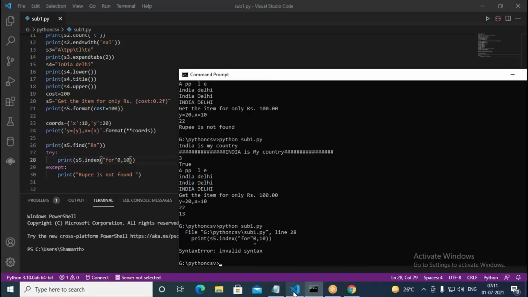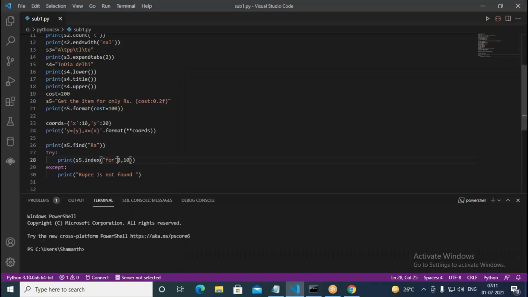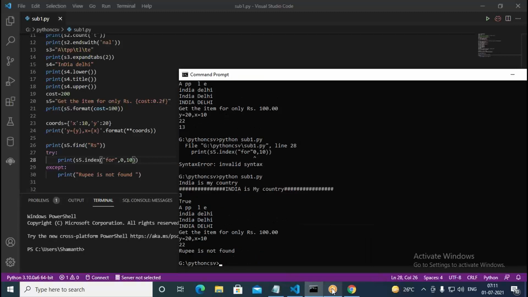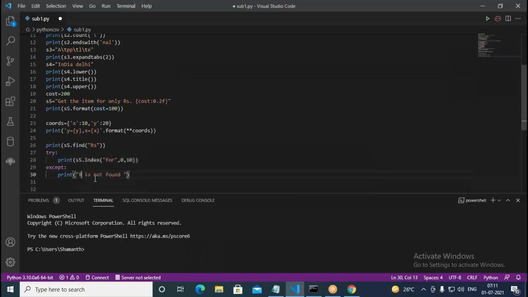Invalid syntax, it says. So there should be a comma actually after for. Okay, now when we run this, it says rupee is not found. It's not rupee actually, for is not found, it should say, as per the given thing. For is not found, since we are checking up to 0 to 10 characters.